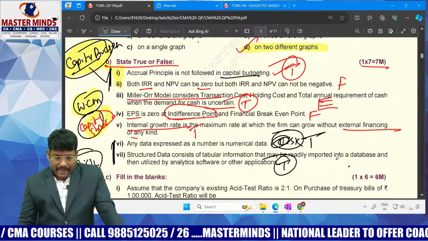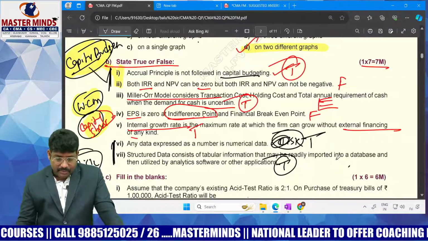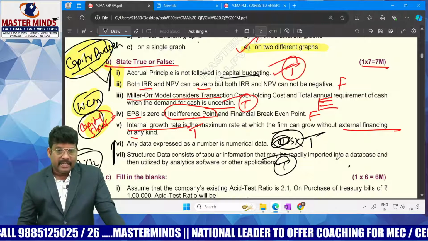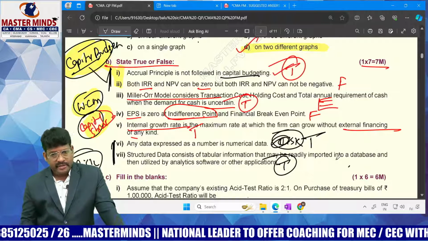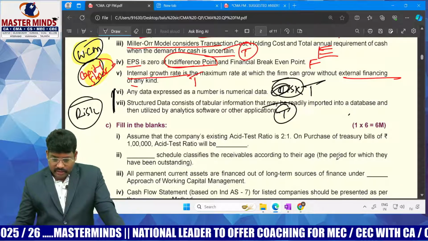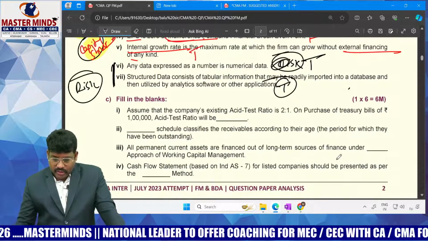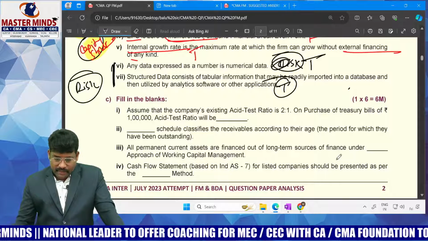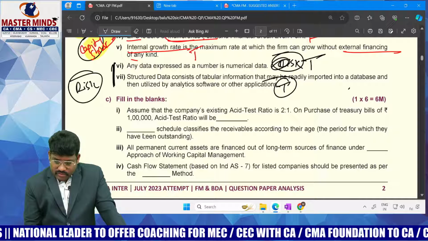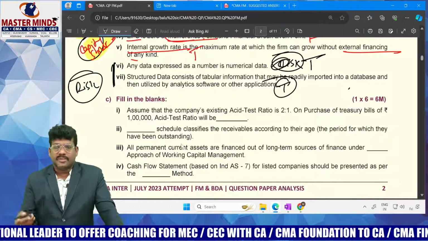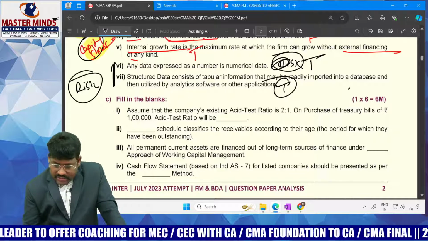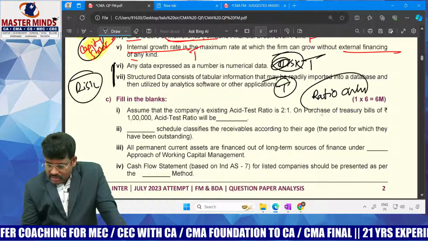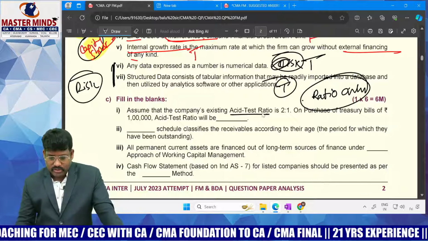So with this, if you observe, capital budgeting 2 questions they asked, working capital management 1, capital structure 1, and a risk chapter, data analysis, that may come under risk return. Okay, then coming to fill in the blanks. Assume that the company's acid test ratio is 2:1, purchase treasury bill, one thing, acid test ratio. We cannot discuss the answers within the given time period, but this question they asked from ratio analysis.